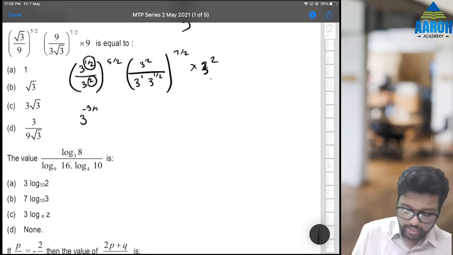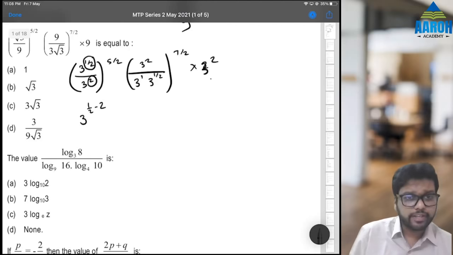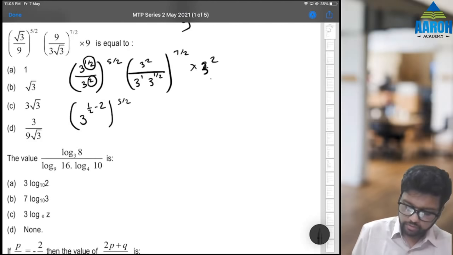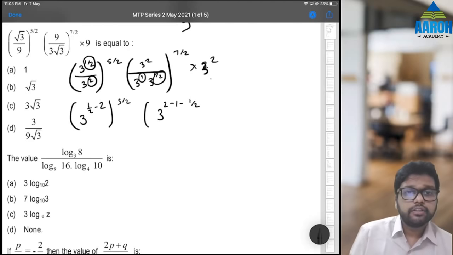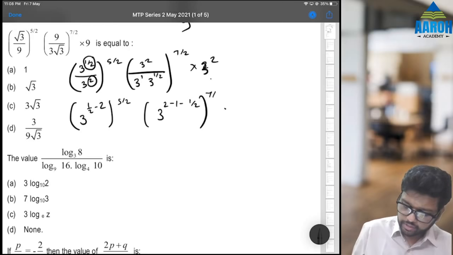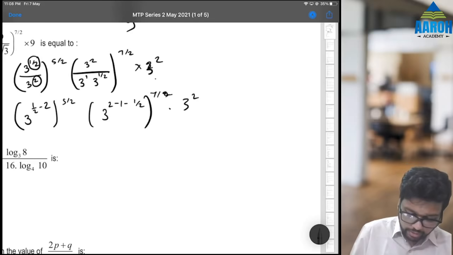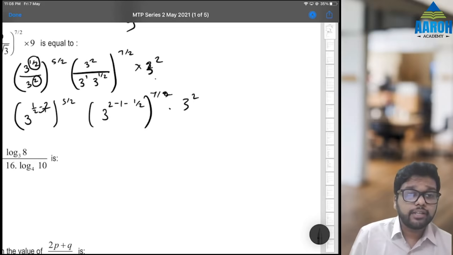So if you can do it in mind, do it. Otherwise, just write it like this. 1 by 2 minus 2, that is fine. Raised to 5 by 2. Then 3 raised to 2 minus 1 minus half. Niche ke powers will be subtracted. Then raised to 7 by 2 into 3 raised to 2. Chalo. Half minus 2 is 2 into 2, 4. 1 minus 4 is minus 3 by 2.